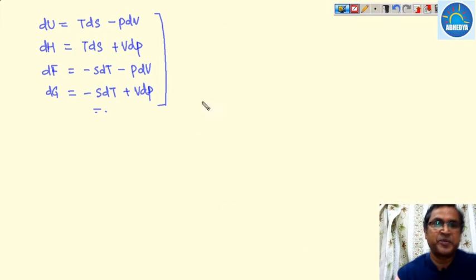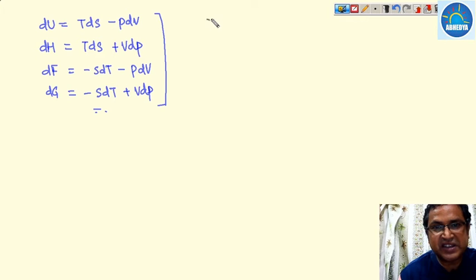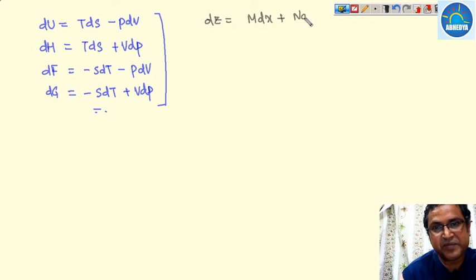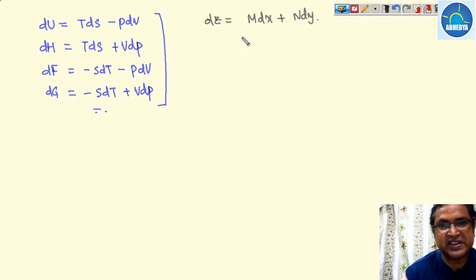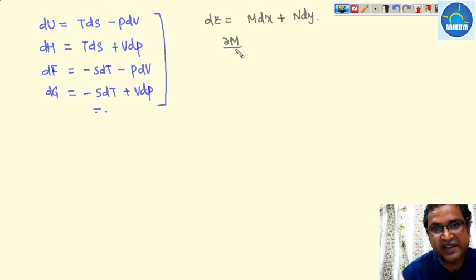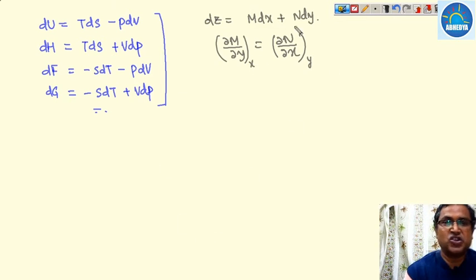Now with the help of this we will write the Maxwell's relations. If dz is written as M dx plus N dy, it will be an exact differential equation if del M over del y is equal to del N over del x, here keeping y constant and here keeping x constant.